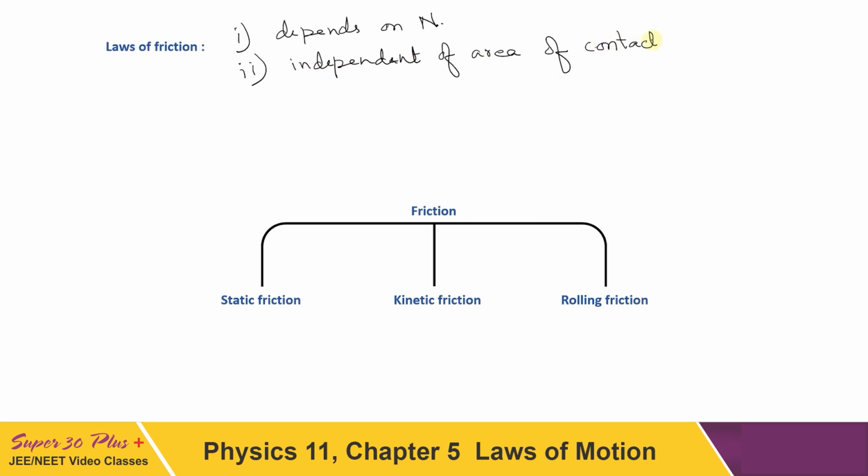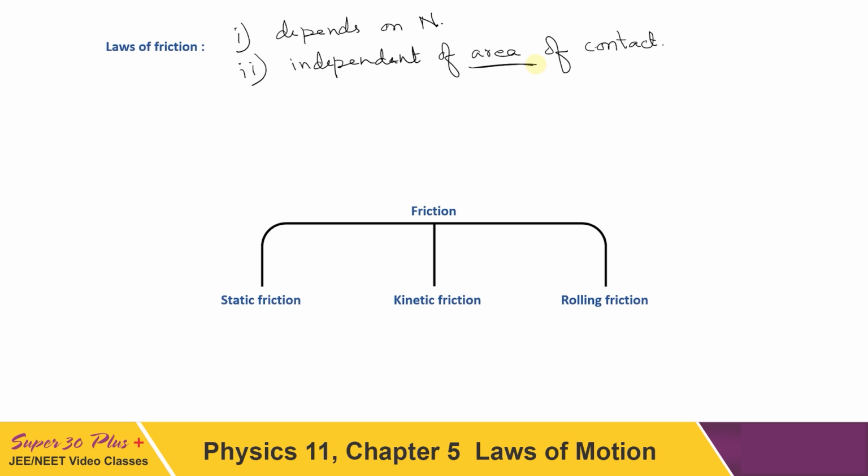Just now I told you that friction is caused due to the actual points in contact, and now I am saying that it is independent of area of contact. Of course it is independent, but of the macroscopic area of contact, not the microscopic one. What we see as the area in contact, it is independent of that. Of course it depends on the actual area in contact. So as long as normal reaction is the same, it has nothing to do with area in contact. Friction force will remain the same.